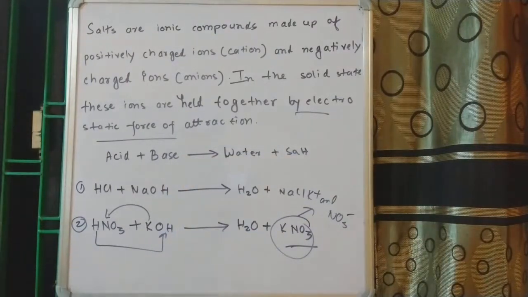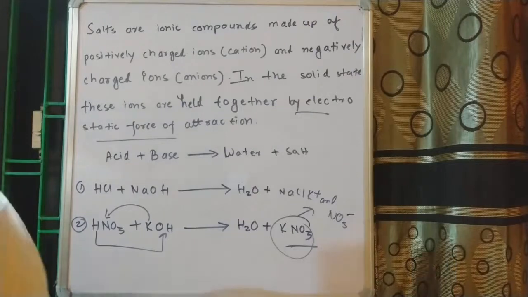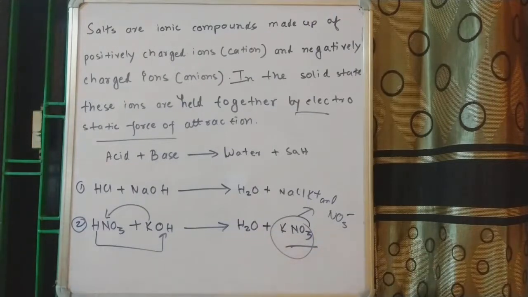Now we will move to the next topic, which is classification of salt. While talking about classification of salt, there are actually different kinds of classifications, but here we will focus mainly on the classification based on their pH values.